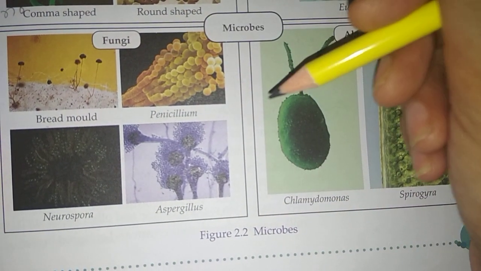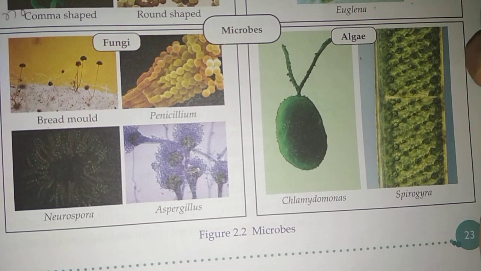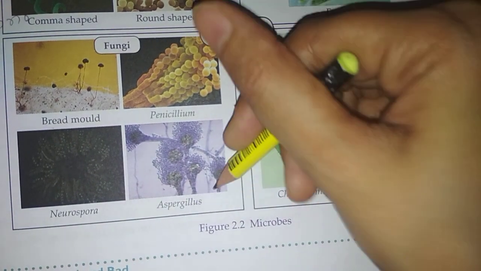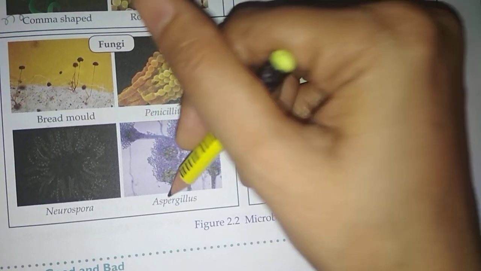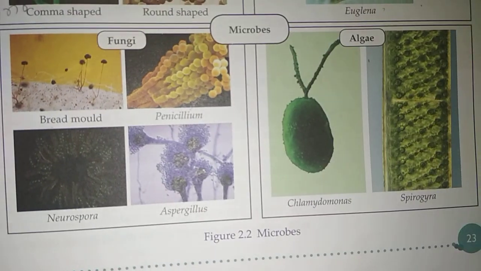Yeast, molds and mushrooms are some examples of fungi, and they are not all microscopic. Neurospora, aspergillus, penicillium and bread mold are some microfungi.